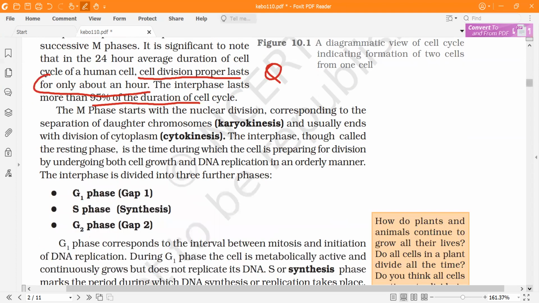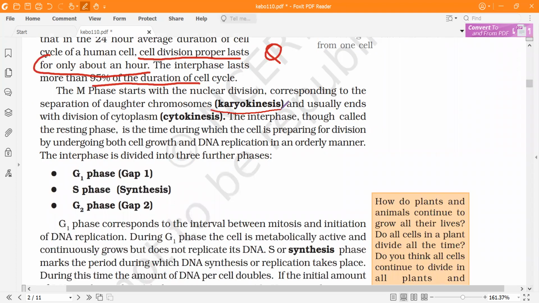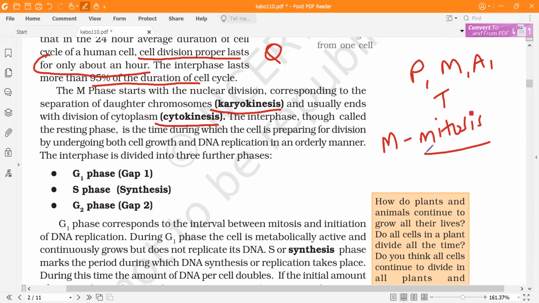The nuclear division is referred to as karyokinesis. Cytokinesis is what we call the cytoplasmic division. In karyokinesis, we have prophase, metaphase, anaphase, telophase. Here, M stands for normally mitosis, but it can also be meiosis.